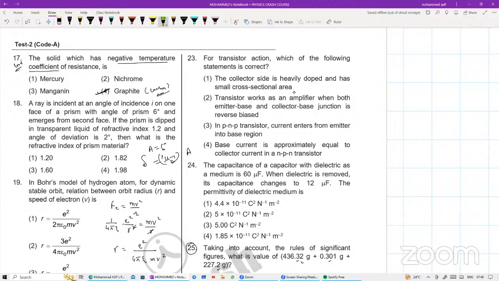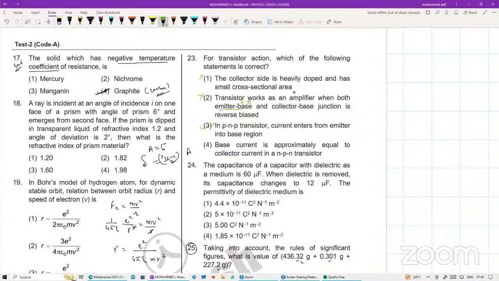Collector side is heavily doped. Who is heavily doped बेटा? Emitter is heavily doped ना. So first option तो नहीं होगा. Transistor works as an amplifier when both the emitter base and collector base junction are reverse biased. No, emitter and base must be forward biased. So ये भी नहीं होगा. In NPN transistor, current enters from your emitter to base region. Yeah, this is correct.